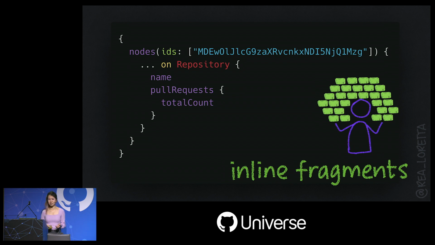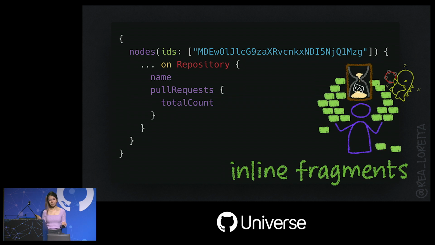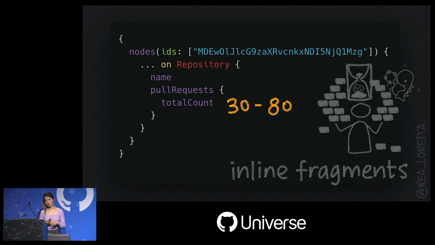But in our experience, it's easy to construct queries then that lead to timeouts. And it really depends on how heavy the objects are. In our experience, the reasonable limit would be between 30 and 80 IDs at once. For pull requests with a lot more nested properties fetched, 50 is a good middle ground. These should provide some context for your experimentation.